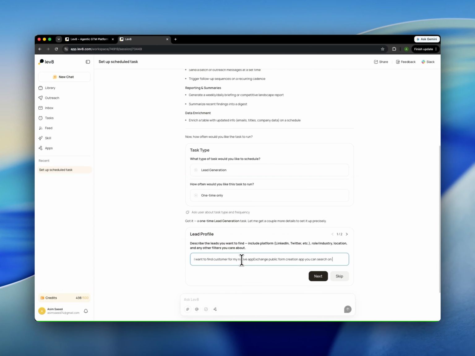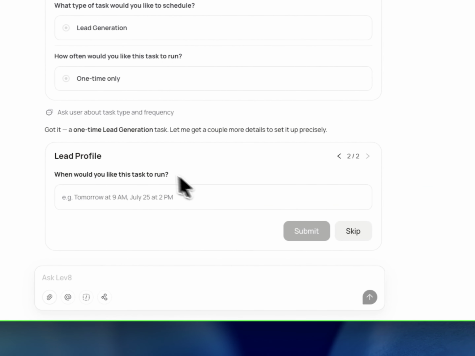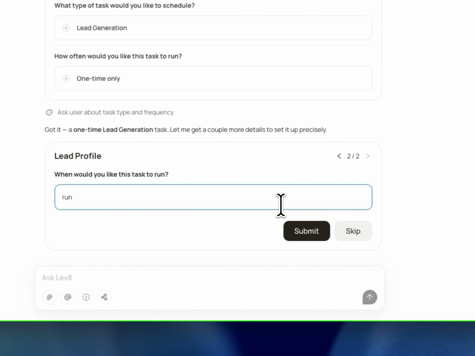You can search on any platform, and it should be mid-size industry. So this is what I'm preferring. When would you like to run? Just run.